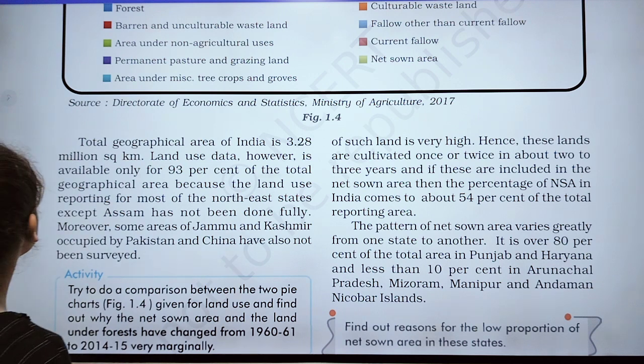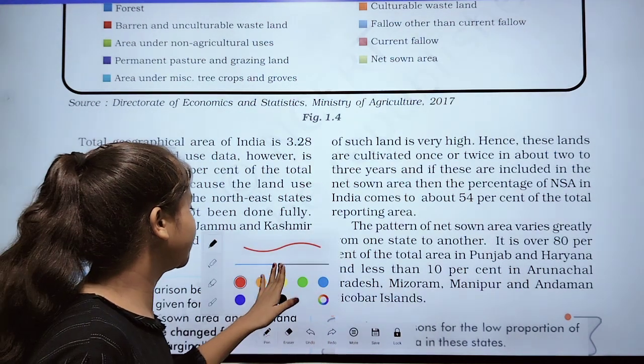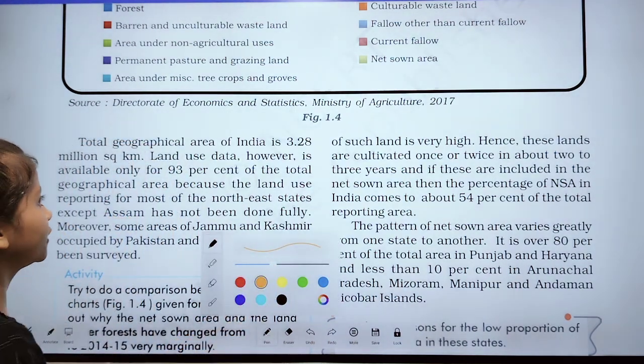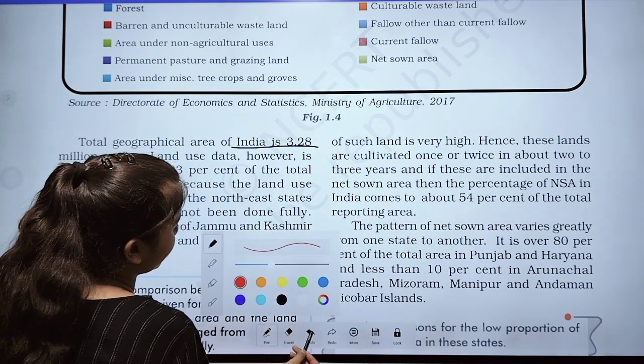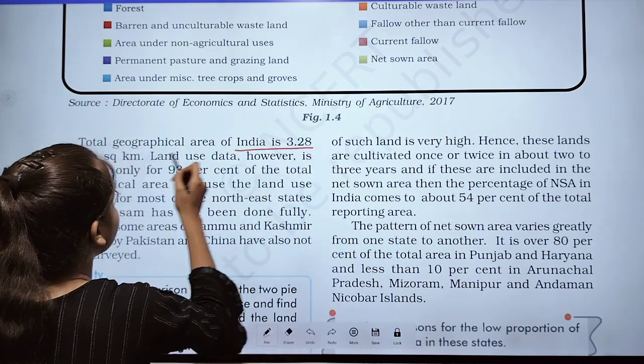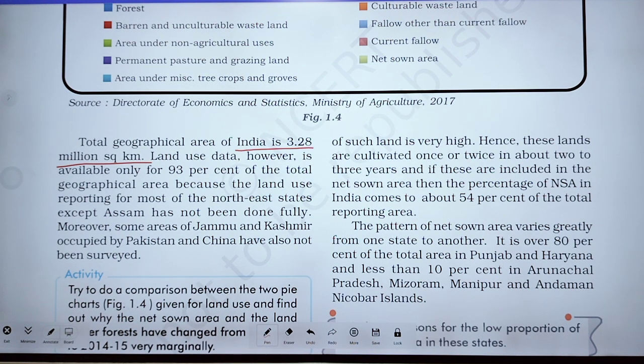In 9th class, you studied about this in chapter 1 in geography, and here the same thing is written: India's total geographical area is 3.28 million square kilometers.